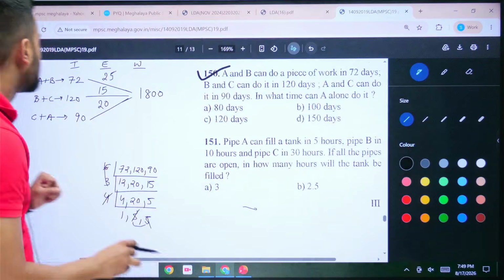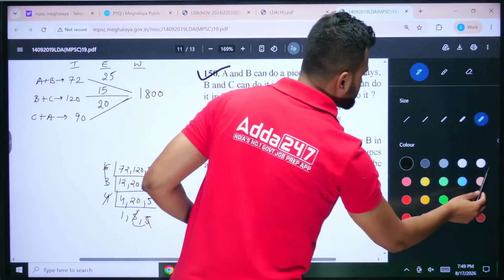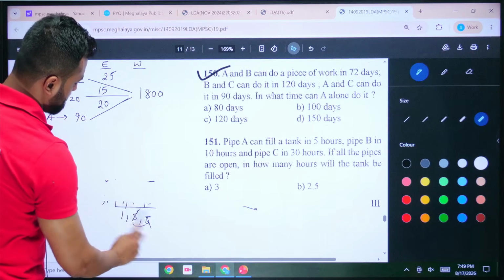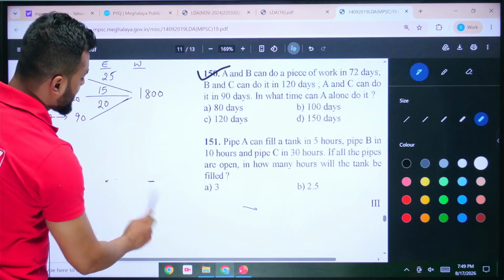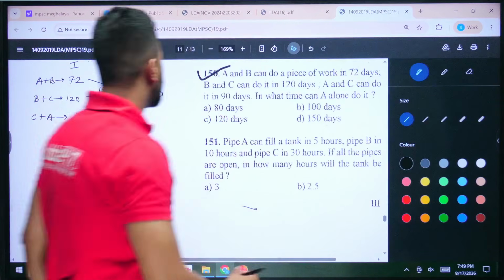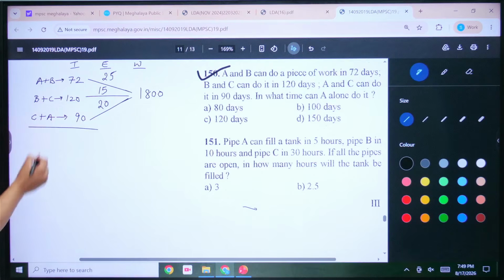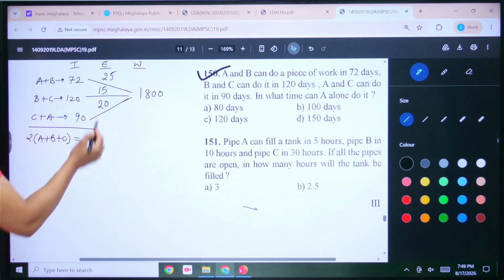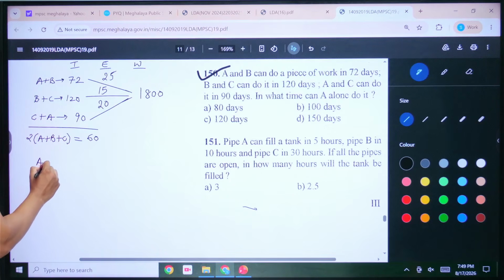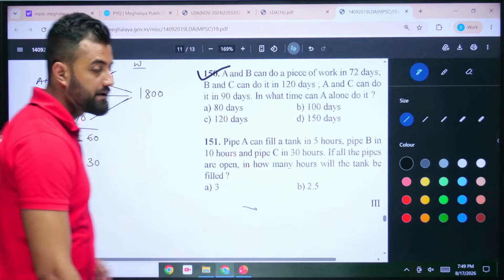Now we can get the answer, right? How to get the answer? I'll remove this. This is clear. So we just need to add them up first. Let's do it. If I add them up, what will you get? See, 2A, 2B, 2C, right? So we can take 2 of A plus B plus C is equal to, what is the efficiency? 25, 15 would be 40, 40, 20, 60. So A plus B plus C efficiency is how much? You would say 30. Right? A plus B plus C efficiency is 30.